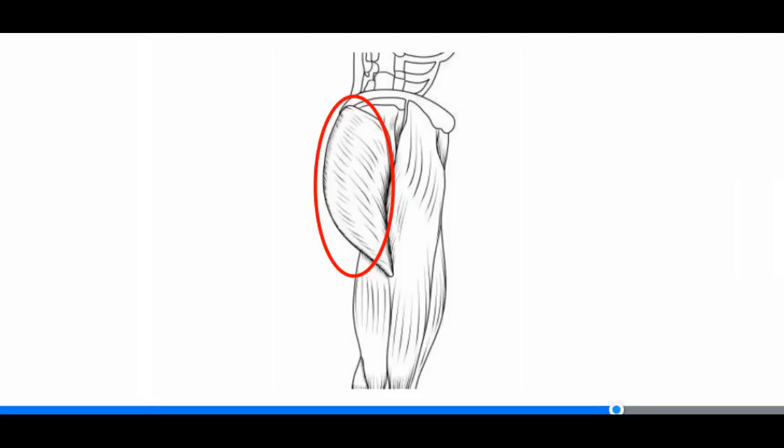The gluteus medius and minimus are deep to the gluteus maximus, and both originate from the pelvic girdle and insert into the femur. The gluteus medius and minimus abduct the hip joint through the frontal plane and are used in walking by steadying the pelvis when one leg is off the ground.